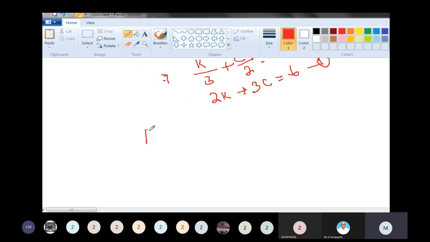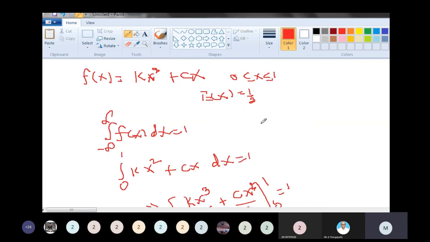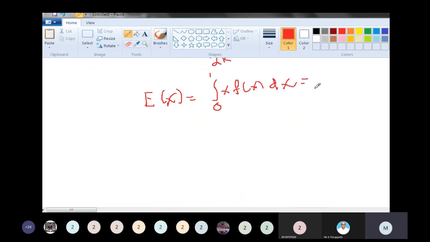What is the next condition? Expectation of x is equal to the integral over 0 to 1 of x into f of x dx. What is the value given? E of x equal to 1 by 2 is given.